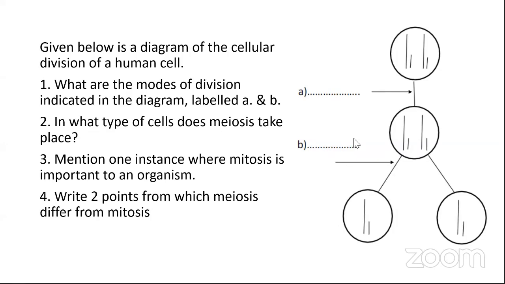Given below is a diagram of the cellular division of a human cell. What are the modes of division indicated by the diagram labeled A and B? Yes, go ahead.